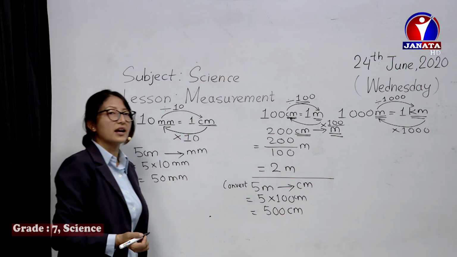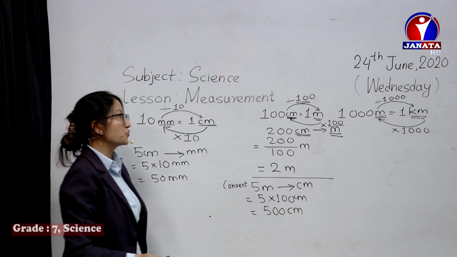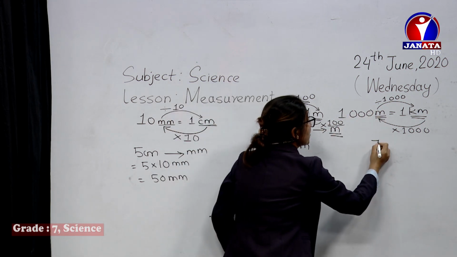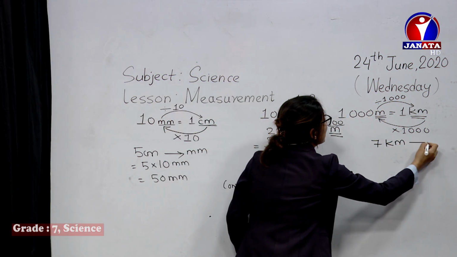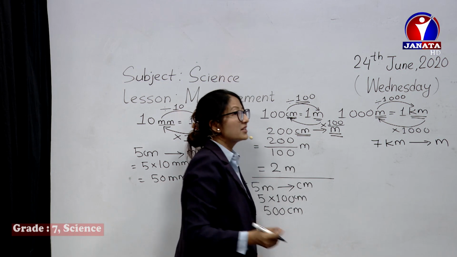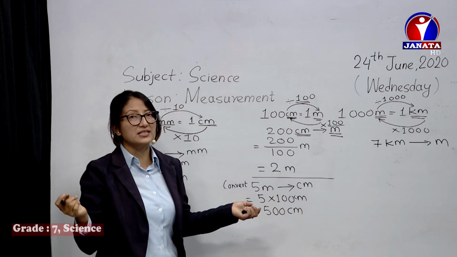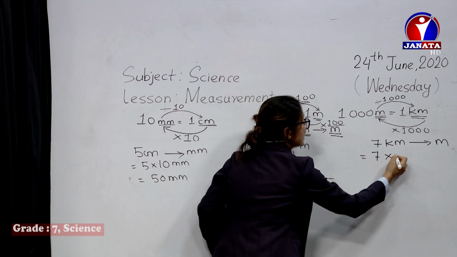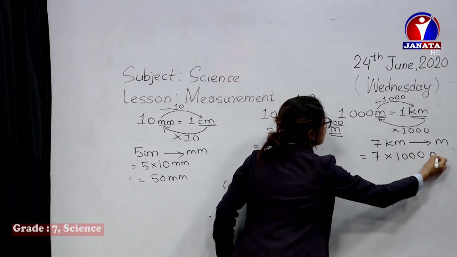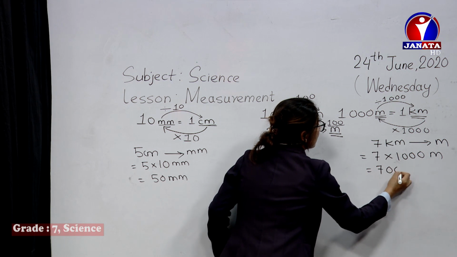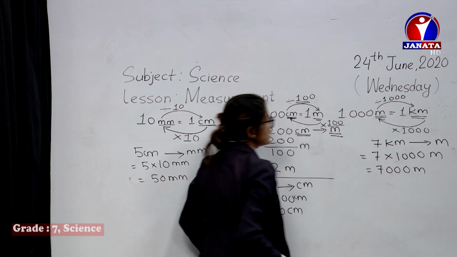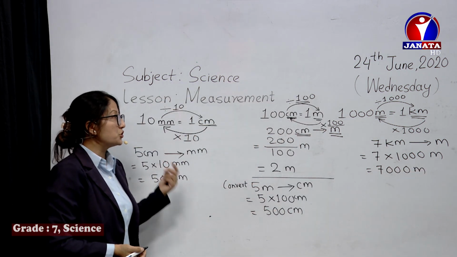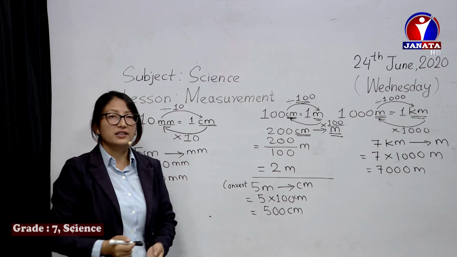So in 5 meters, there are 500 centimeters. For example, to convert 7 kilometers into meters, you simply multiply by 1000, and it's converted into meters: 7,000 meters. These are different units of measurement and their conversion.